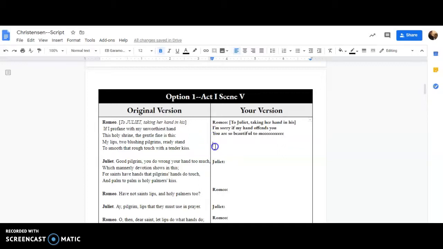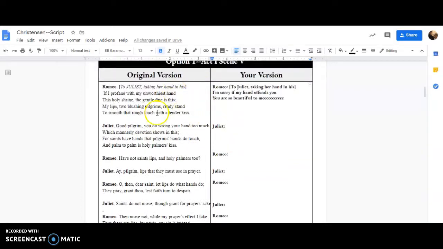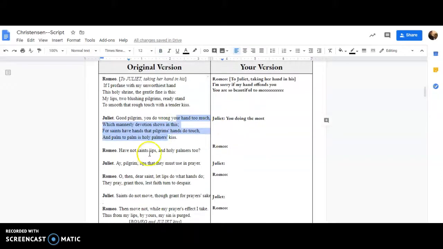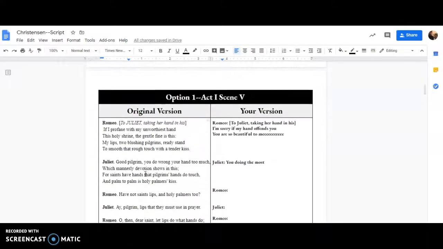So you're just going to go ahead and update it. You'll finish this first, and then you'd look at Juliet. She says, good pilgrim, you do wrong your hand too much. And then Juliet might say, you doing the most. Which manly devotion shows in this? So then you'll go ahead and translate Juliet, translate Romeo, then Juliet, Romeo, and Juliet. So that's all. You got 3 days. You've just got to translate 1 scene.